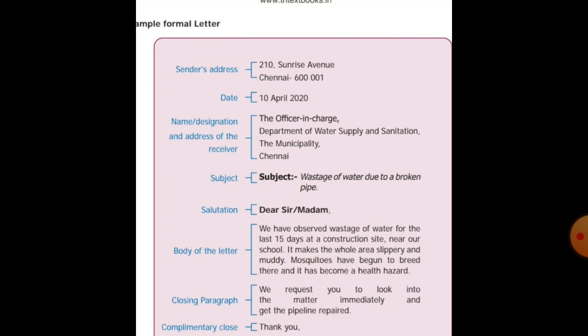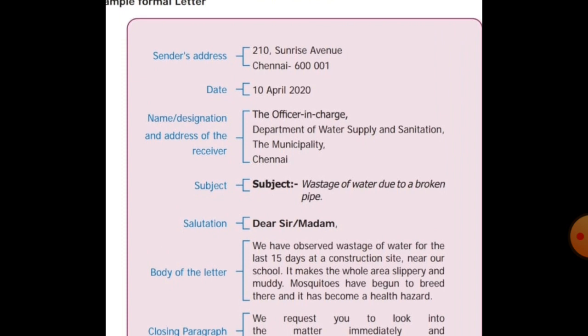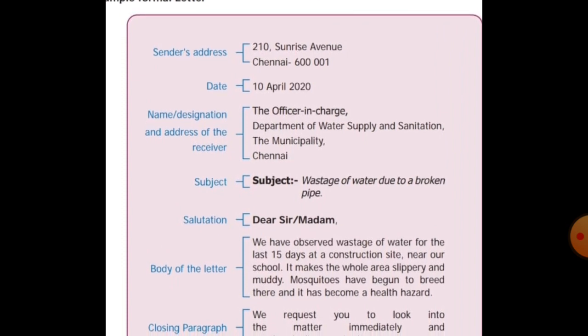Now see, students. When you are going to write the formal letter, first we have to write your name and your house address. See there, the sender's address. So you have to write your name first, then your address. Here they have written 210 Sunrise Avenue, Chennai 60001. Okay, now instead of this address, you have to write your own address. You have to write your name, your street name, and instead of Chennai, you have to write Tiruvannamalai.